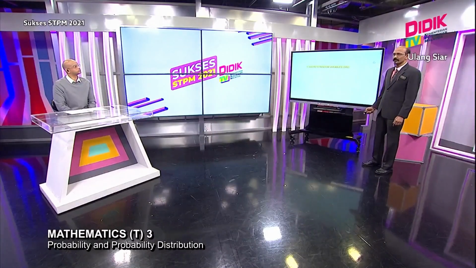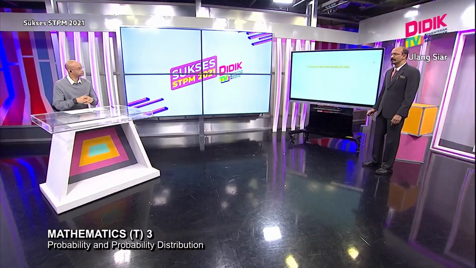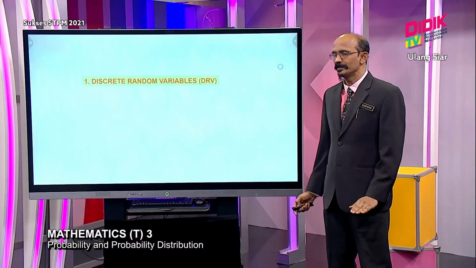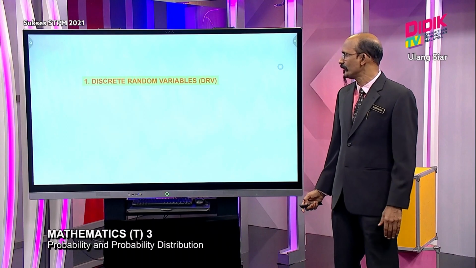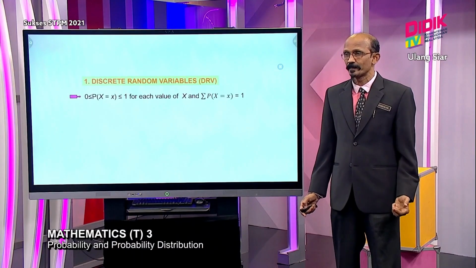So in this session, for this topic we got 5 different parts. The easiest is the first part, discrete random variable, DRV. DRV is actually the very basic. You should be able to use the properties of DRV.